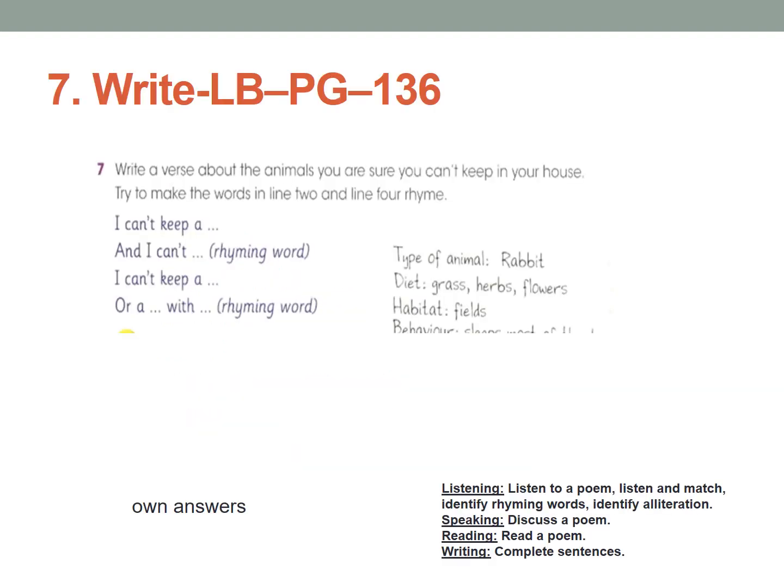Now, get back to learner's book, page number 136, activity 7, write. Write a verse about the animals you are sure you can't keep in your house. Try to make words in line 2 or line 4 rhyme.